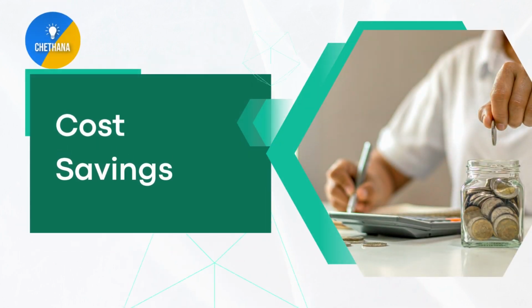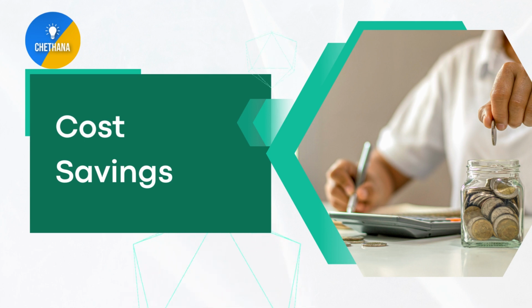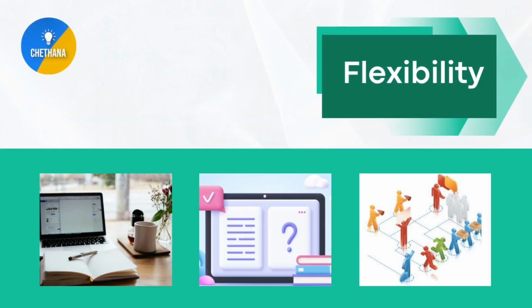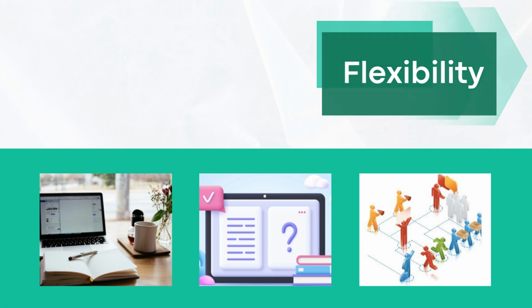3. Cost savings. By automating tasks, businesses can reduce the time and resources required to complete them, resulting in cost savings. 4. Improved accuracy. Automation can reduce the risk of errors, as scripts can be written to perform tasks consistently and accurately. 5. Flexibility. Microsoft Office Script can be customized to meet the specific needs of different users and organizations, allowing for greater flexibility in how tasks are completed.